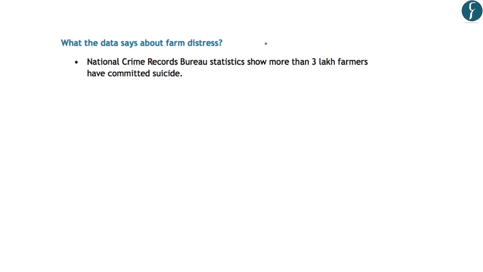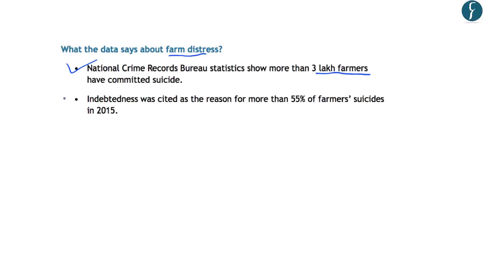Now, while writing answers in the mains examination, some kind of data can be used. For example, if there is a question related to farm distress, you can cite various data provided in this article. For example, it provides that the National Crime Records Bureau statistics show that more than 3 lakh farmers have committed suicide. So this is an important fact and can be used in your answers in the mains examination. Now let us look at the other data which highlights the farm distress in India. Secondly, you should note that indebtedness was cited as the reason for 55% of farmers' suicides in 2015. So 55% of the farmers committed suicide in the year 2015 because of indebtedness.